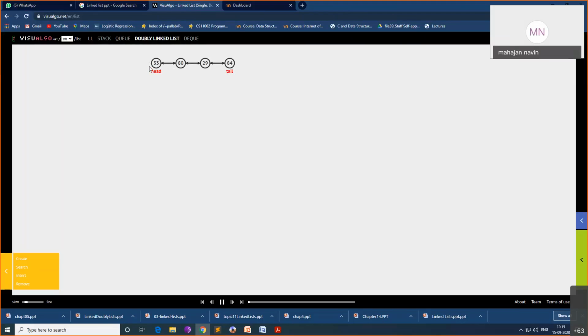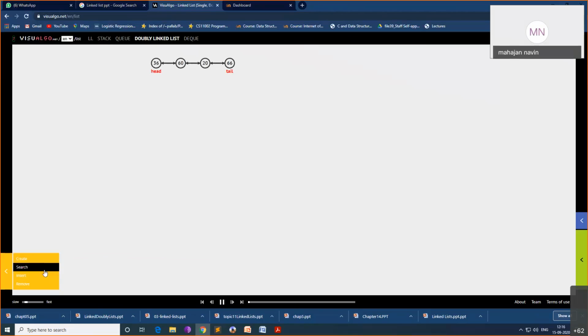In the first node, the previous pointer is null. The next pointer is pointing to the node whose value is 80, and in the last node, where tail is, next will become null. The last node's previous is pointing to the node with 29. That is node 1, node 2, node 3, third node. We can do create random. So 4 nodes are there.